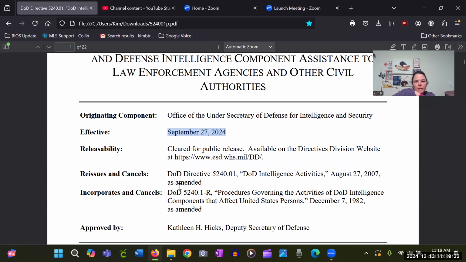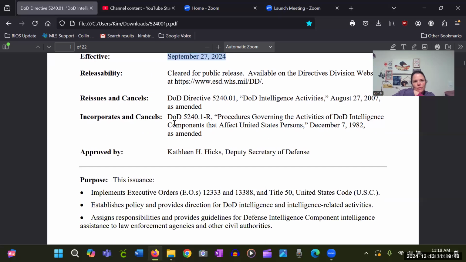This reissues and cancels DOD Directive 5240.01, DOD Intelligence Activities, dated August 27, 2007, as amended, and incorporates and cancels DOD 5240.1-R, Procedures Governing the Activities of DOD Intelligence Components That Affect United States Persons, dated December 7th, 1982, as amended, approved by Kathleen H. Hicks, Deputy Secretary of Defense.